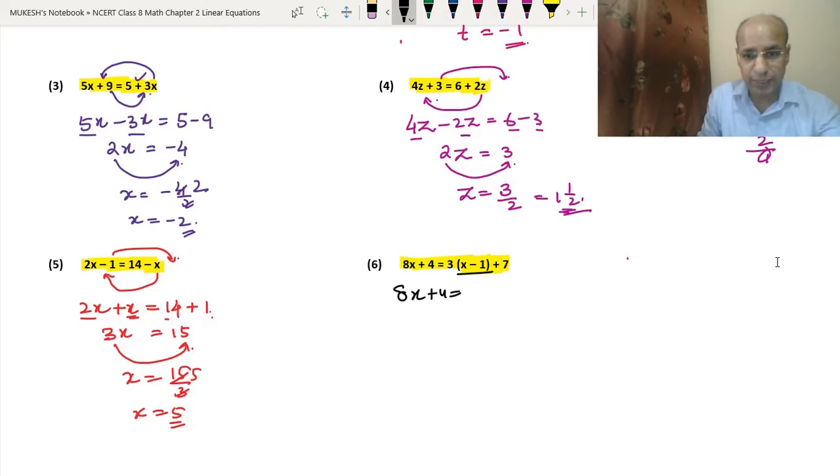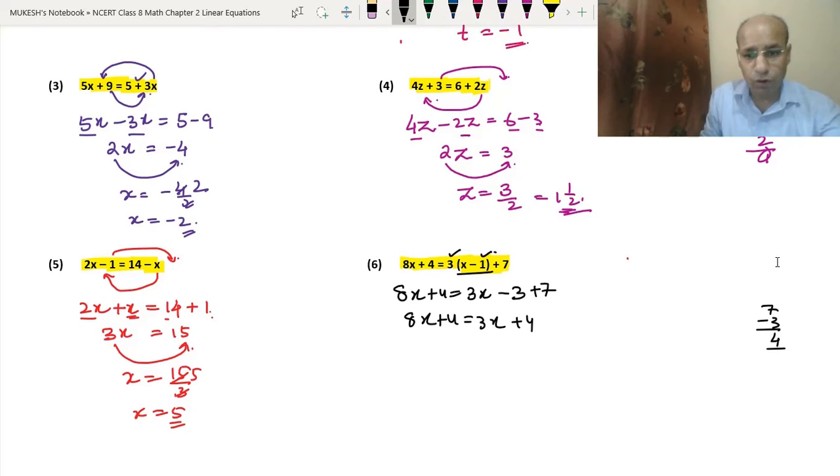That means 3 into x is 3x. Then we will put minus sign. Then we will multiply 3 and 1. Okay, so it will become minus 3 plus 7. Now we will solve minus 3 and 7. So 8x plus 4 equals 3x, and minus 3 plus 7 will become 4. So it is plus 4.